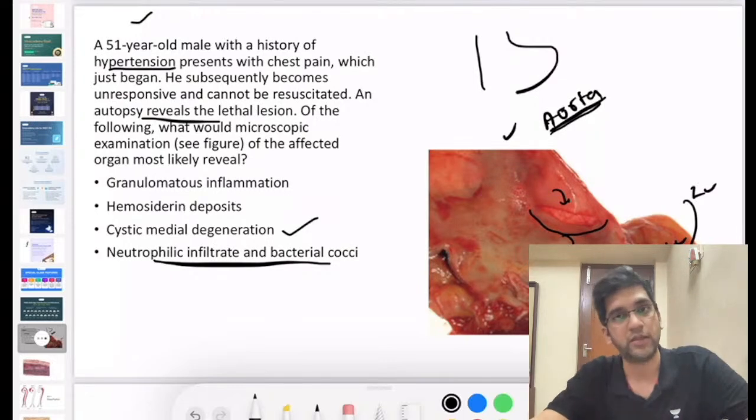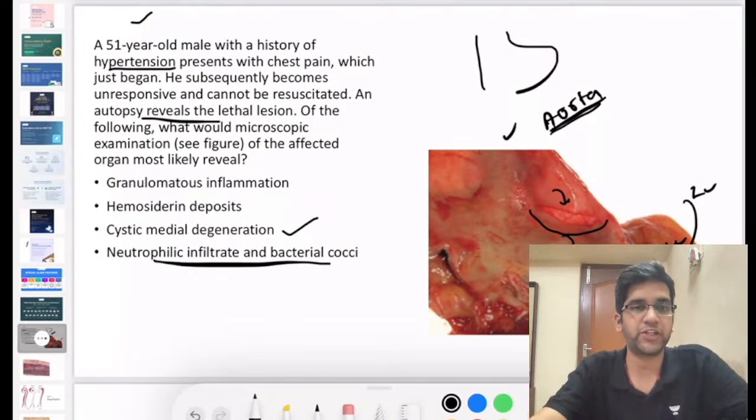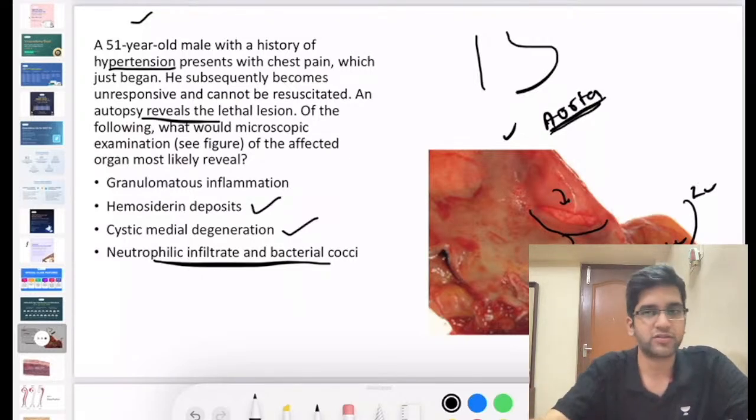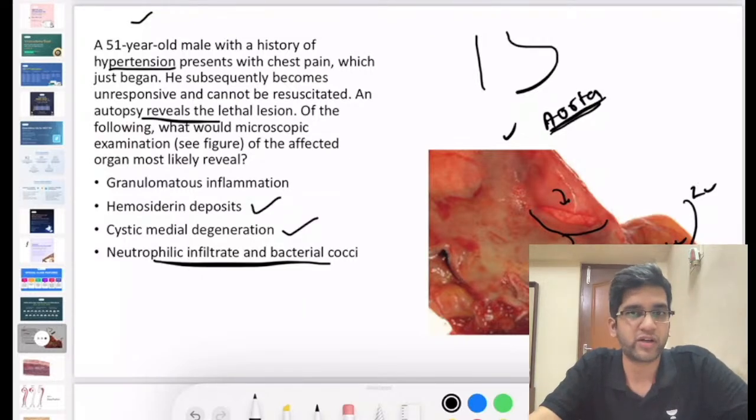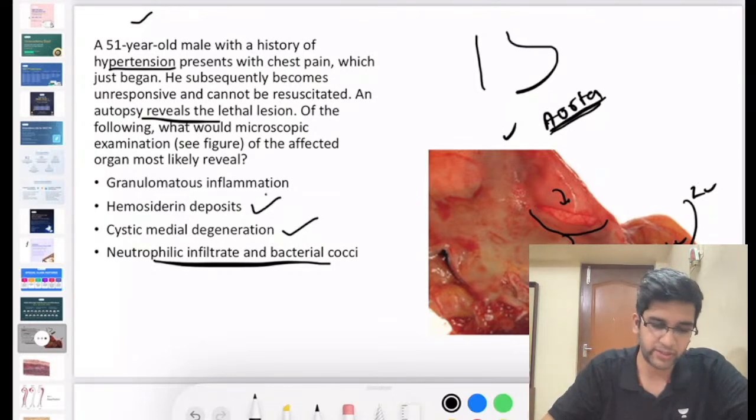What could be the diagnosis which option D is pointing to? If option D is the answer, what do you think could be the diagnosis? Can it be anything like an infective endocarditis? I don't know what bacterial cocci it is, but it's something related to infective endocarditis. Hemosiderin deposits suggest an iron overload condition, which is not fitting into our diagnosis, right?